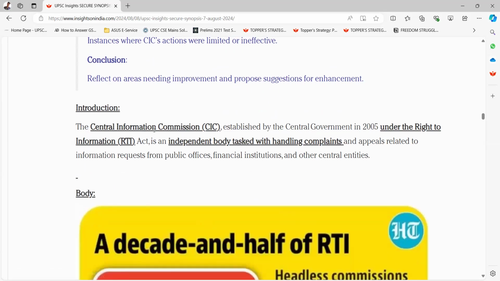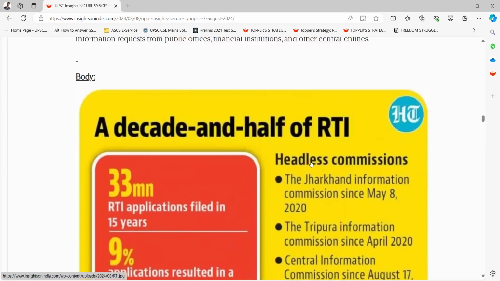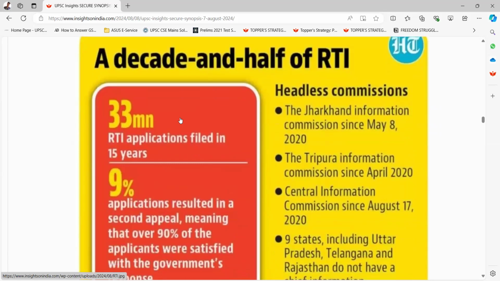Introduction. The Central Information Commission, CIC, established by the central government in 2005 under the Right to Information RTI Act, is an independent body tasked with handling complaints and appeals related to information requests from public officers, financial institutions, and other central entities. Okay, a decade and half of RTI.